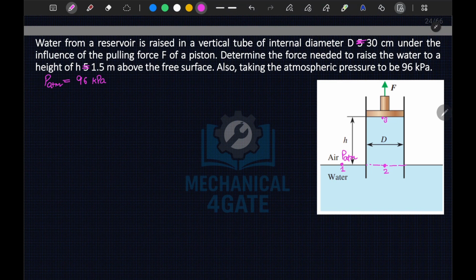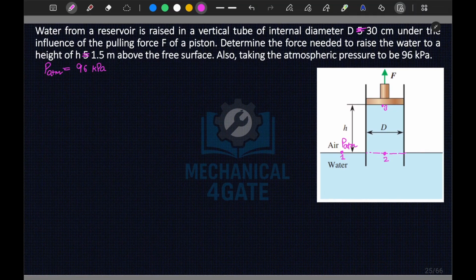So I can say that P1 is equal to PATM. Your P2 will be equal to P1 because both are at the same level. At the same level inside the same liquid, pressure remains the same.